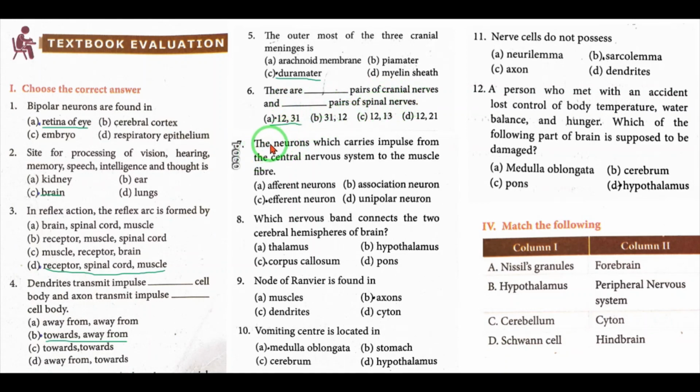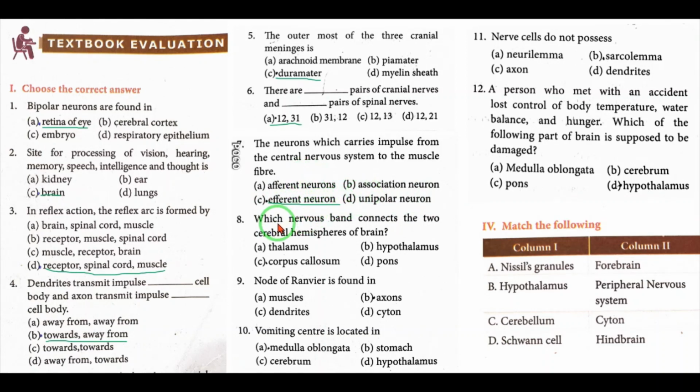Number 7. The neurons which carry impulse from the central nervous system to the muscle fiber: A, afferent neurons; B, association neuron; C, efferent neuron; D, unipolar neuron. Correct answer is C, efferent neuron.